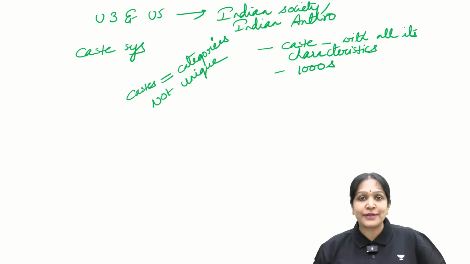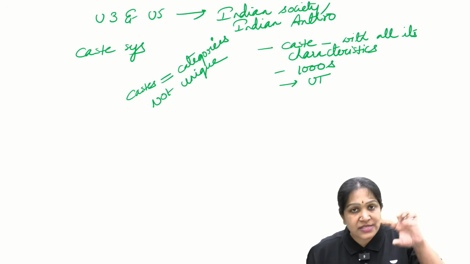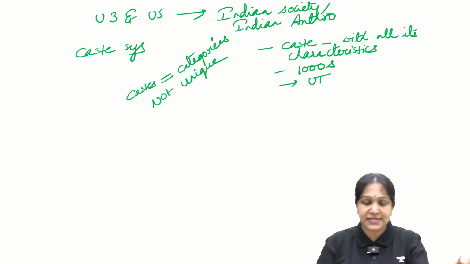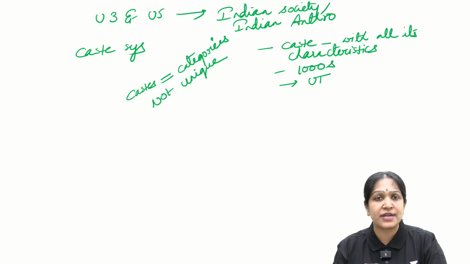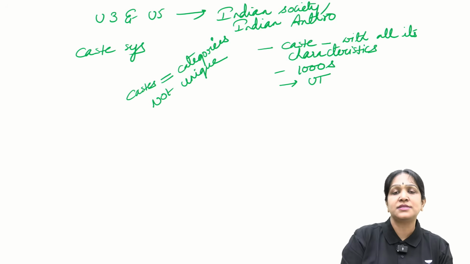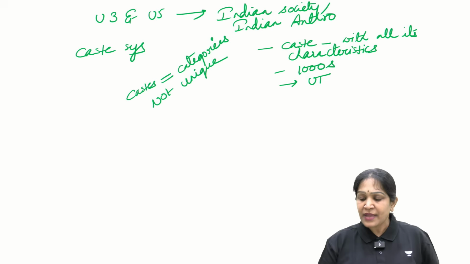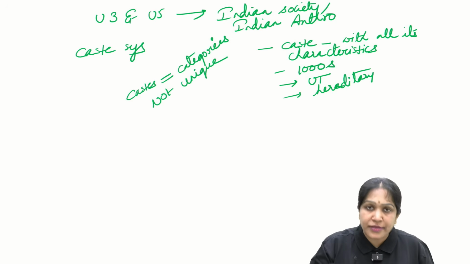So this is unique to India. And untouchability, caste-based untouchability, is unique to India. For example, in the other religions, Vajrayana Buddhists do not consider some Hinayana as untouchables. So that concept is not there. And the hereditary nature, that is, I will get the caste of my father only.